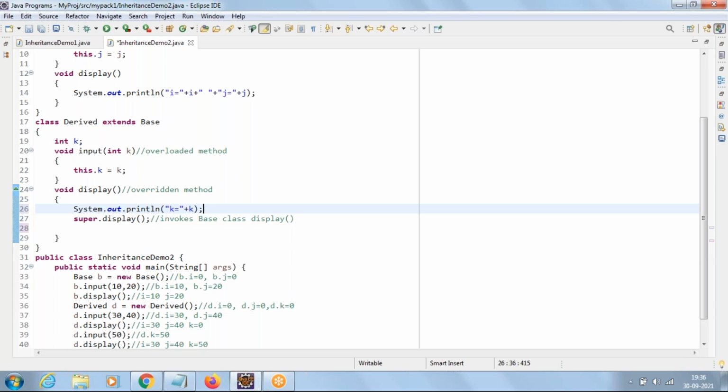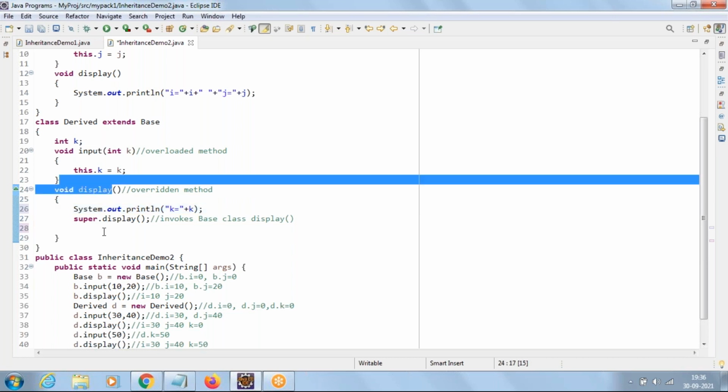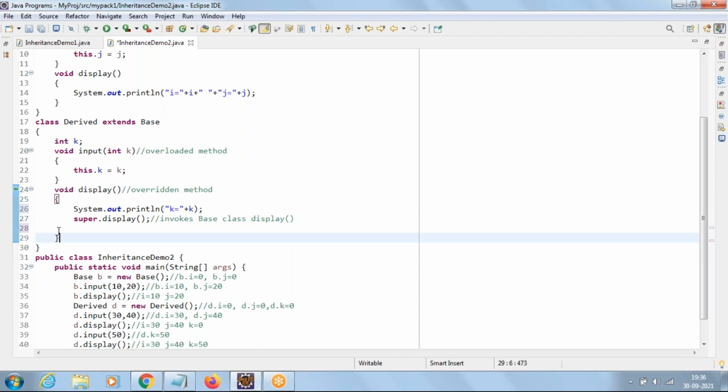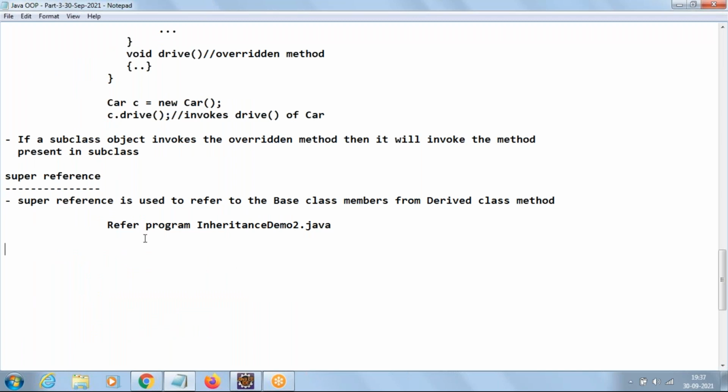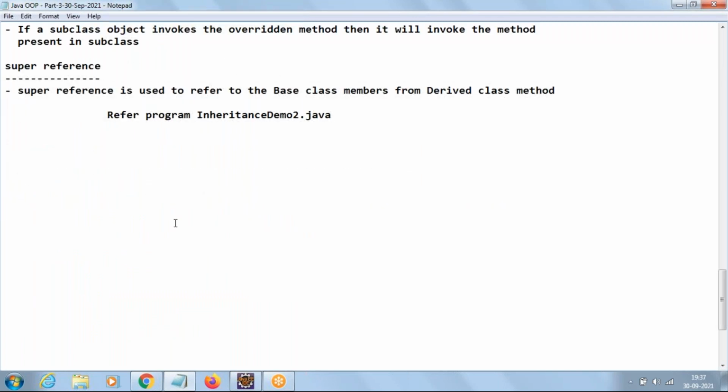For ordinary methods, this is an ordinary method, right? No such rules. But for constructors, we have some rules that I will discuss in tomorrow's class. For ordinary methods, no problem at all, it can be anywhere. You might have heard somewhere that super must be the first statement. That rule will be applicable only for constructors. Clear everyone? Any questions?